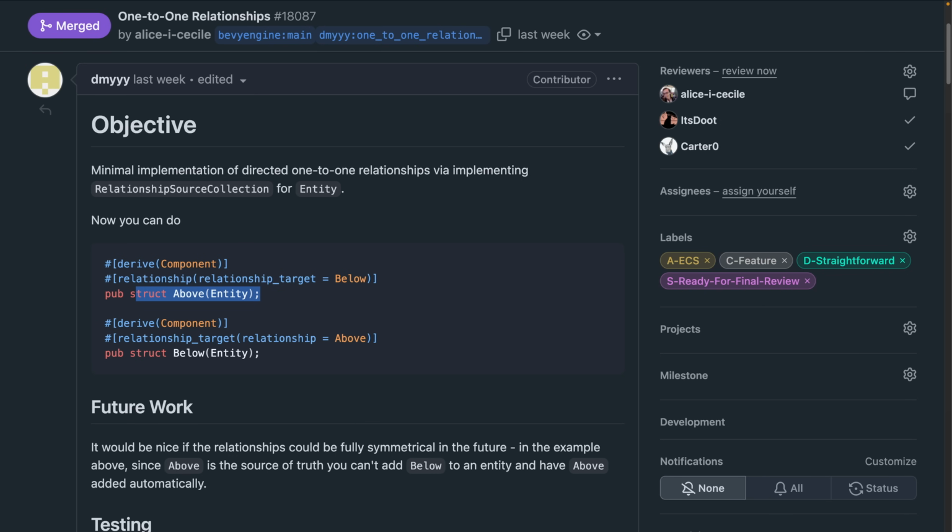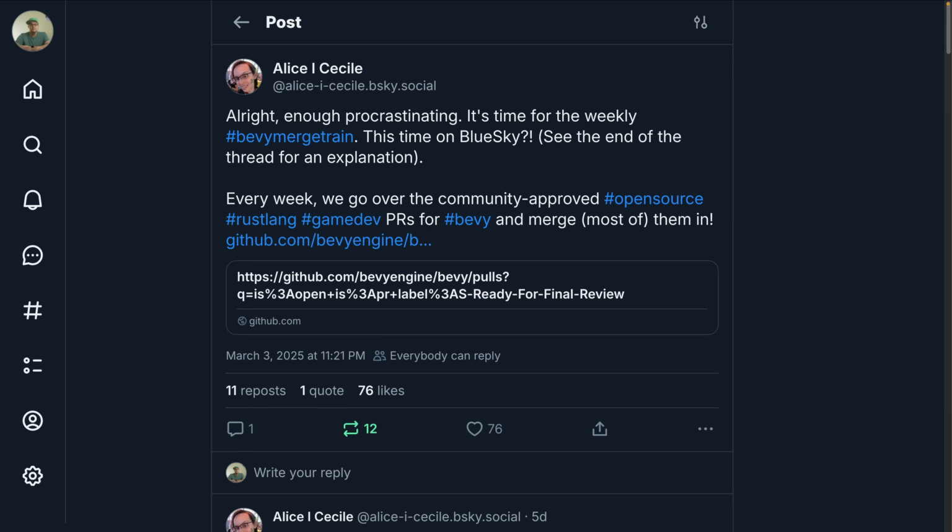The world of relationships is obviously still early as 0.16 hasn't gotten a release yet, so hopefully in the future we could see fully symmetrical relationships. And as always, Alice's merge train is a maintainer level view into active PRs and how the Bevy sausage is made. Interesting note this week is that the merge train is over on Blue Sky this week.